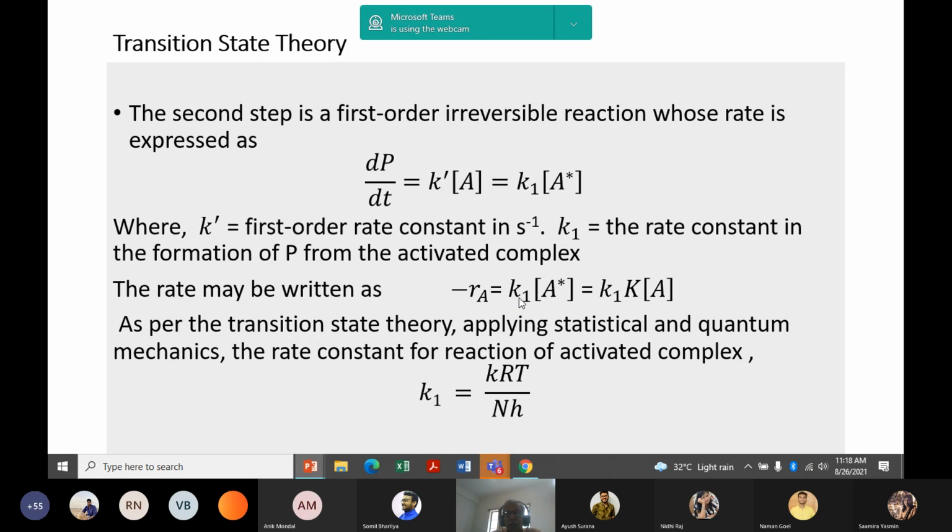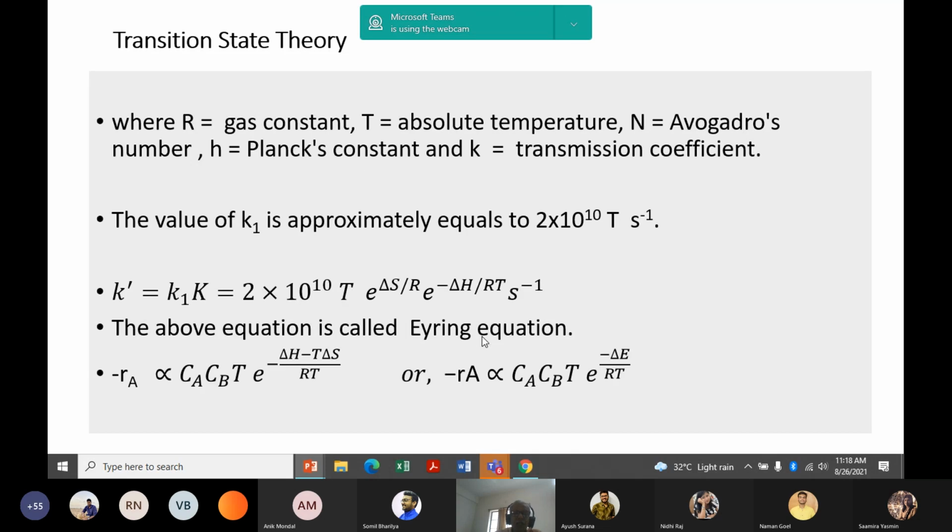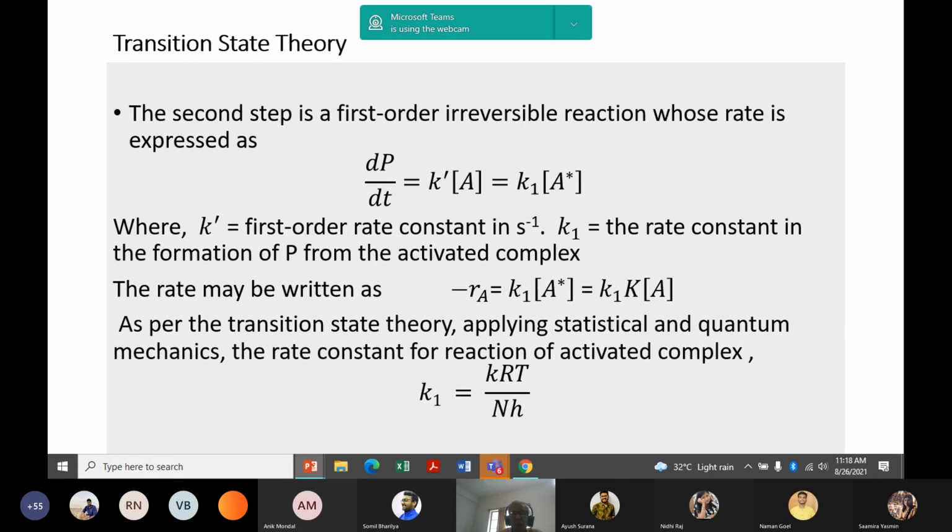This is small k1 A star and k1 K A. So in place of A star, we can substitute K A. And what is K1?